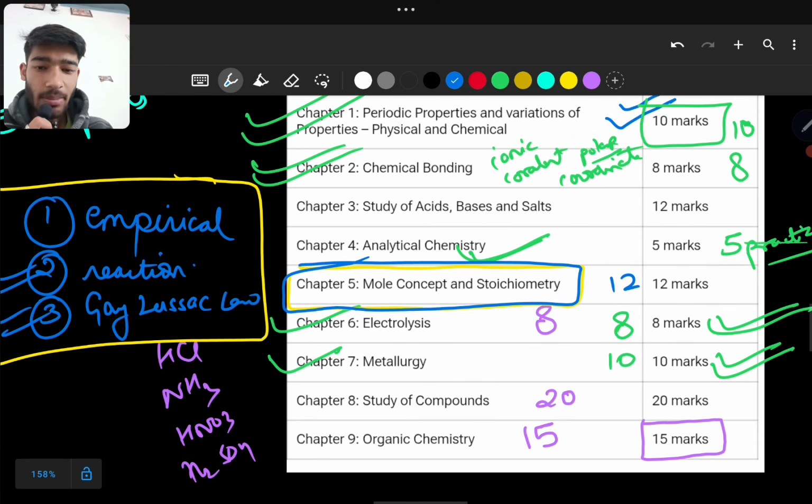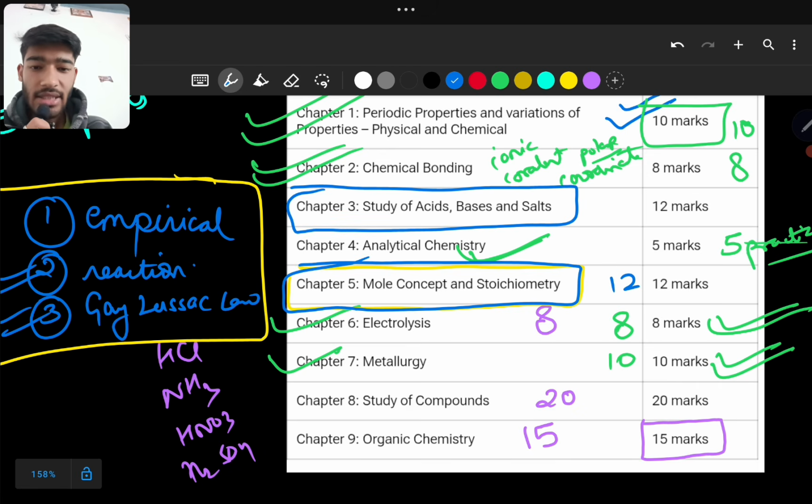Now another chapter which I choose is the study of acids, bases and salts. In this we need to study, first of all, the concepts which are basicity of acids and acidity of bases. Study about the double decomposition method, double displacement method. Neutralization is very important from here, and direct combination, displacement, all these types of reactions from which salts are formed. Please study all these reactions.